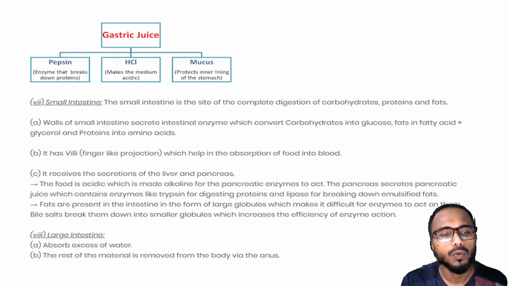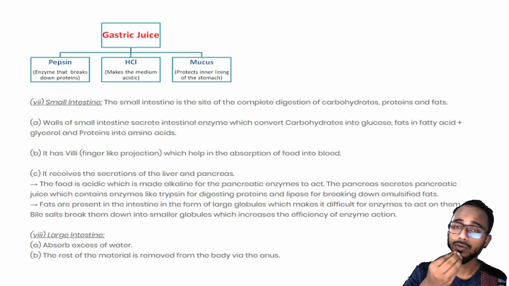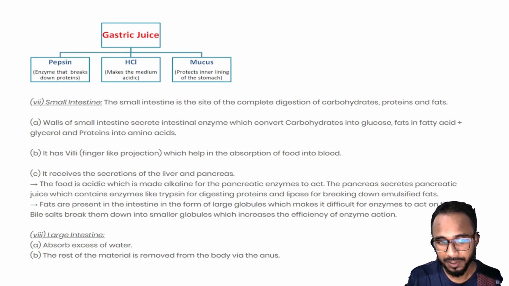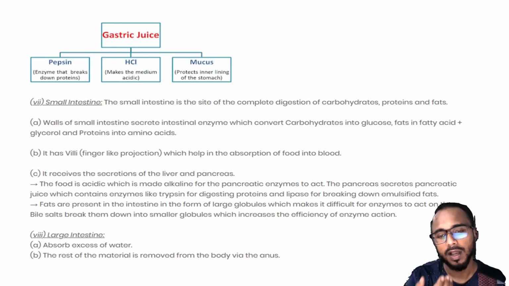Okay, so what does the large intestine do? What I wanted to say is, when you take food, we also take water. So where does the water go? The water goes along with the food, but that water is absorbed in the large intestine. Excess water is absorbed in the large intestine, and the rest of the material, the unwanted waste, is passed through the anus for excretion.